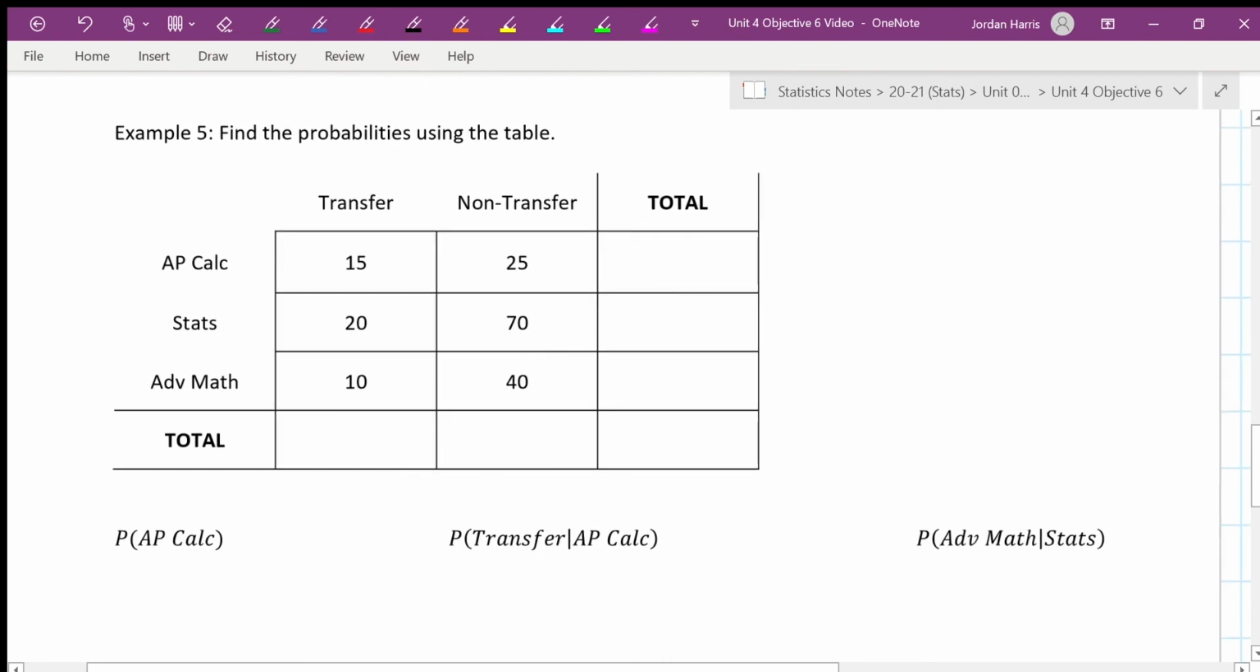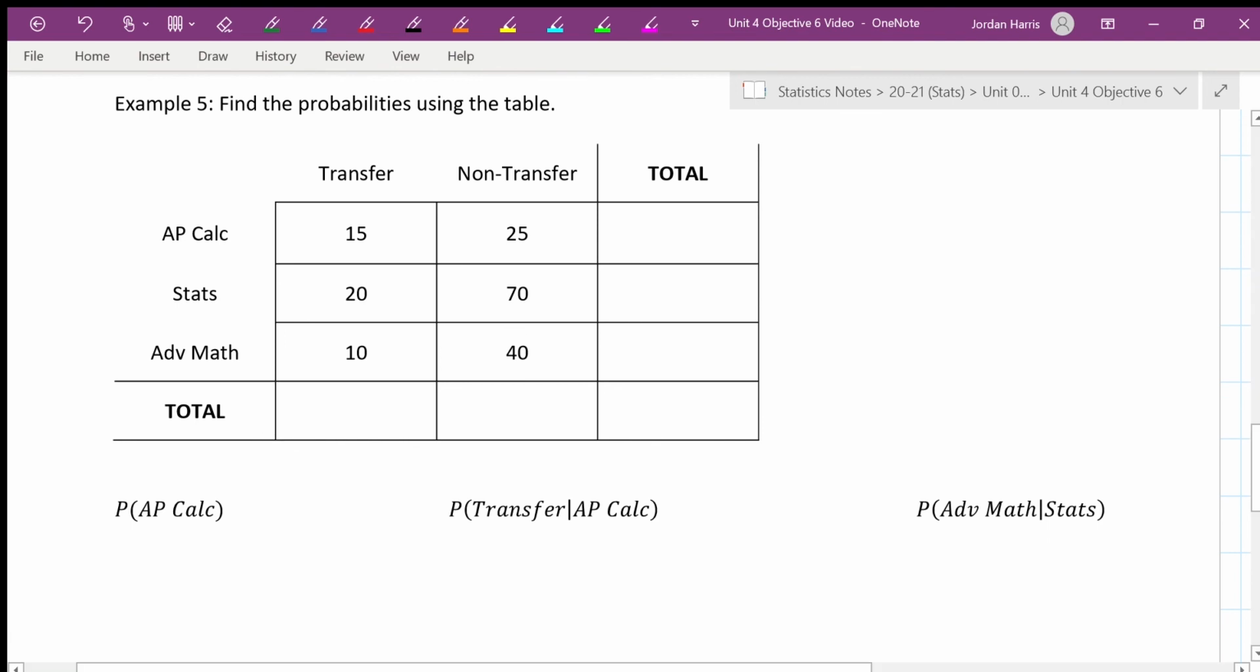So example 5, find the probabilities using the table. So we're going to have all sorts of probabilities thrown in here with this table. So you want to pay attention to this. First of all, if they haven't filled out totals, we need to fill out the totals. So I'm going to add across. So total students in AP Calculus, 40. Total students in Statistics, 90. Total students in Advanced Math, 50.